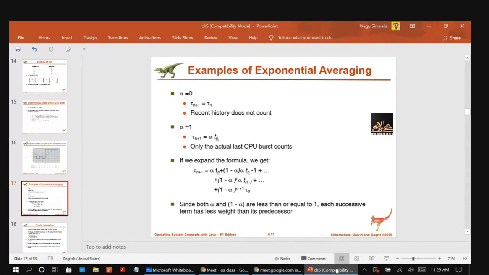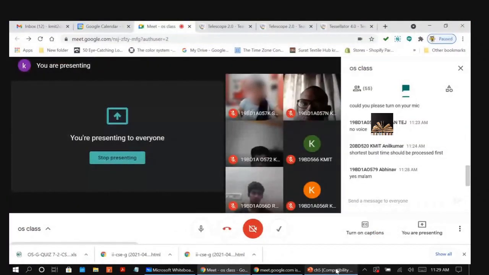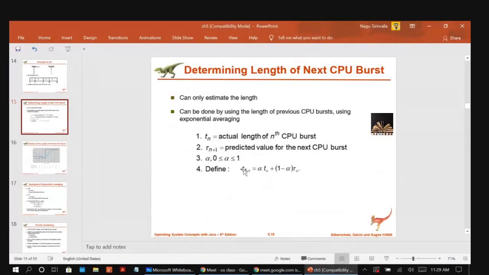Here you can expand it. You all have the DA subject, and in DA, when calculating time complexity, we use this kind of expansion. We have the formula Tn plus 1 equals alpha Tn plus 1 minus alpha Tn, and again for Tn we substitute alpha Tn minus 1 plus 1 minus alpha Tn minus 1, and Tn minus 1 is substituted again.